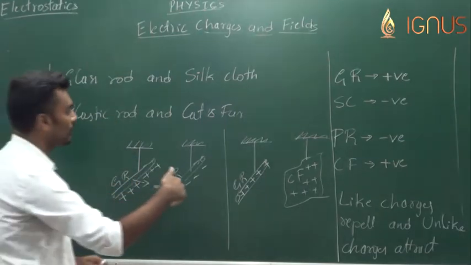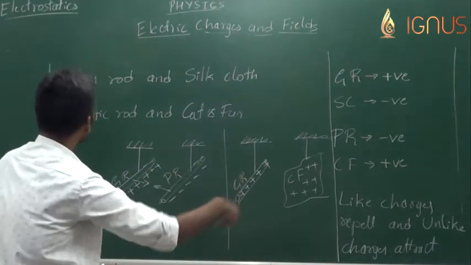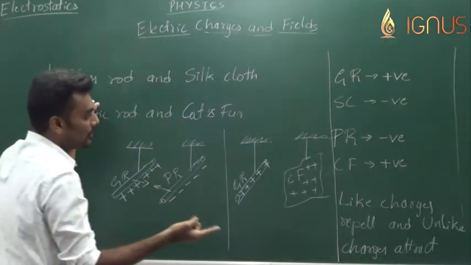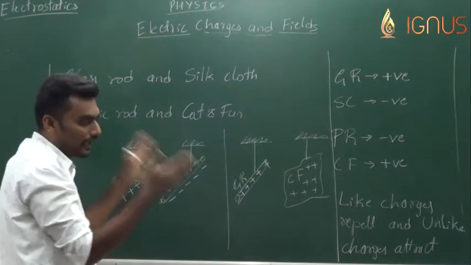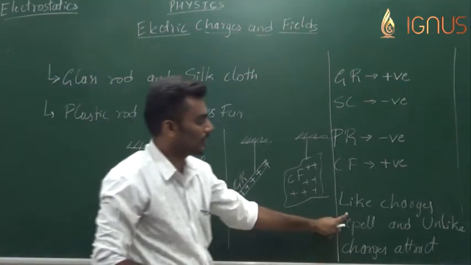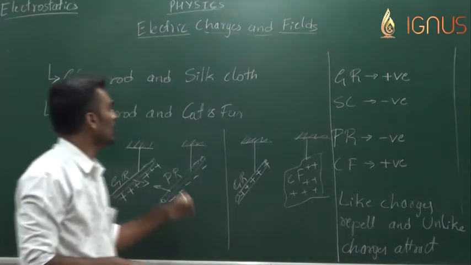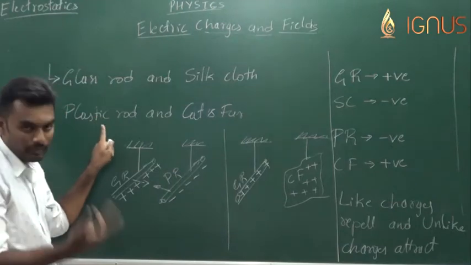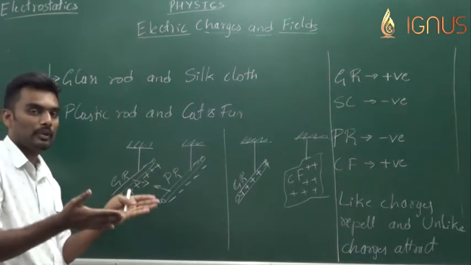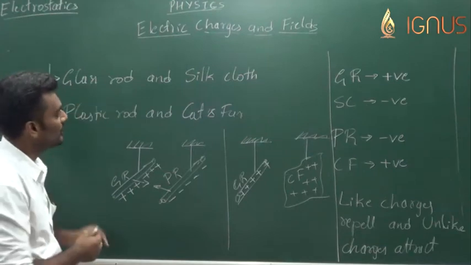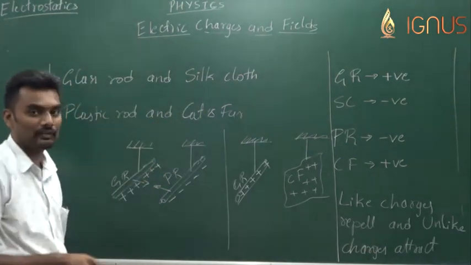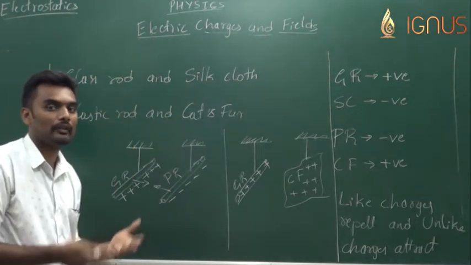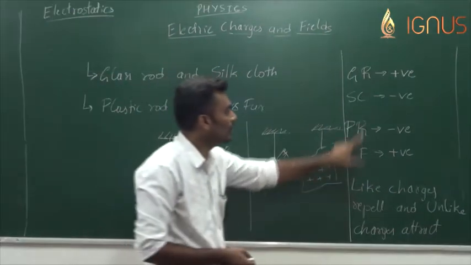Let us go back to the observations and compare with the final conclusion. A rubbed glass rod positively charged, another rubbed glass rod also positively charged, so like charges repel, right? That is what we have observed. A rubbed plastic rod negatively charged, another rubbed plastic rod negatively charged, they repel. A rubbed glass rod positively charged, a rubbed silk cloth negatively charged. Positive, negative, unlike, attract. This is what we have observed, right? And this is the conclusion and this is the basis.